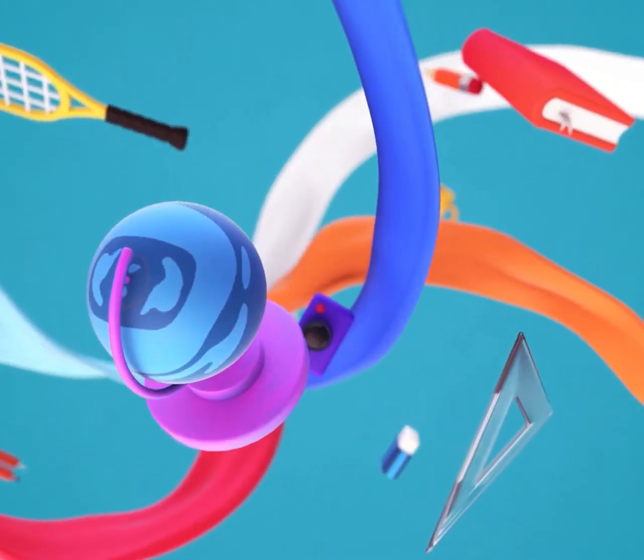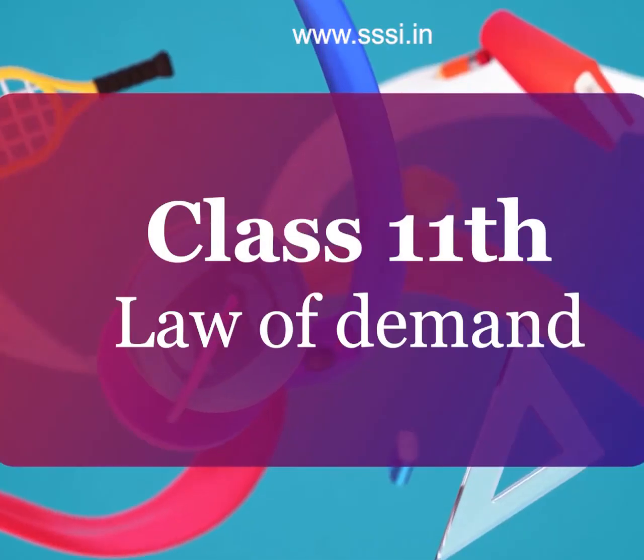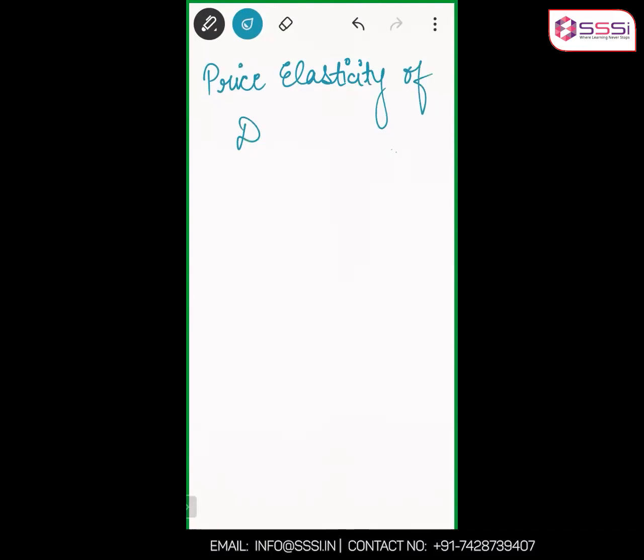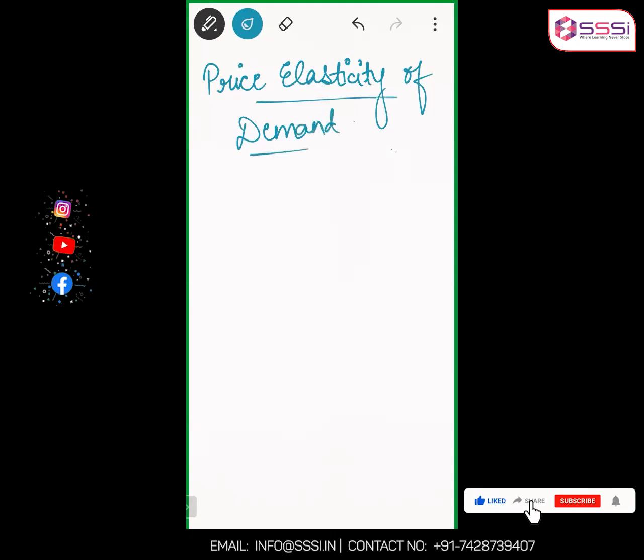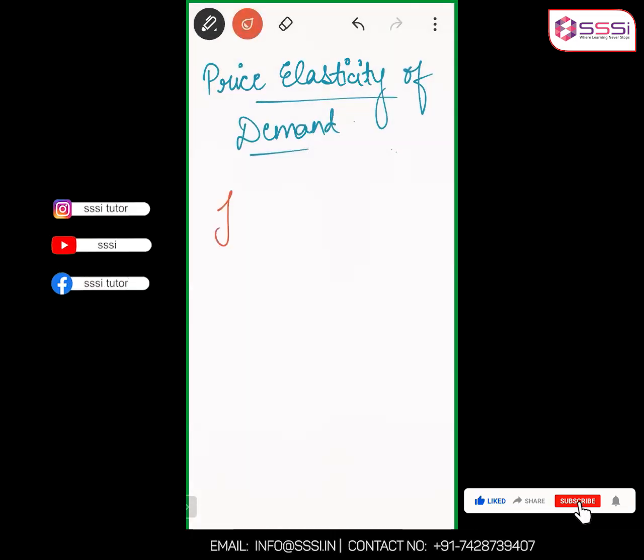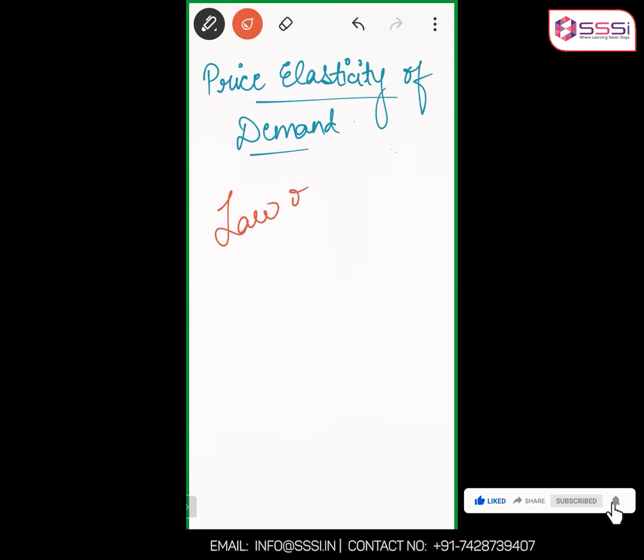Price elasticity of demand. See, we have already read about the law of demand in the demand chapter. Law of demand. Do you know what it is?